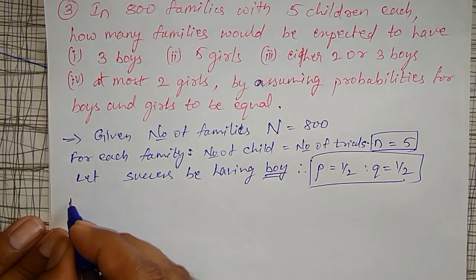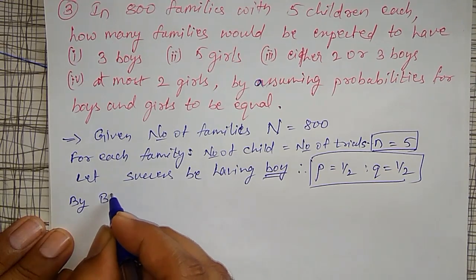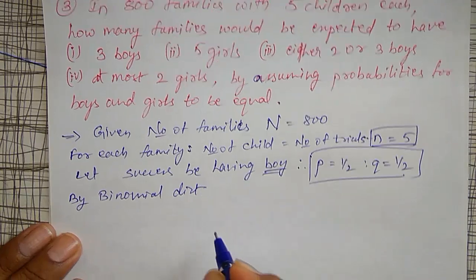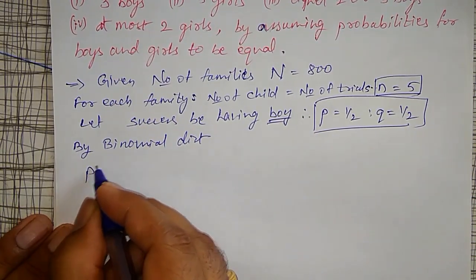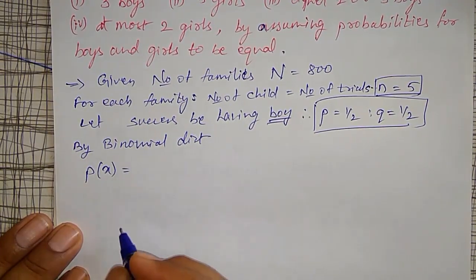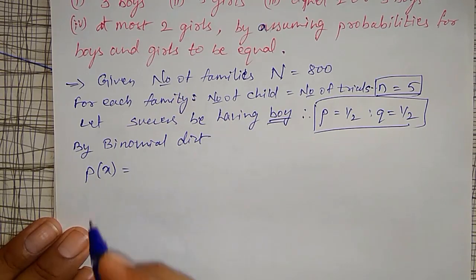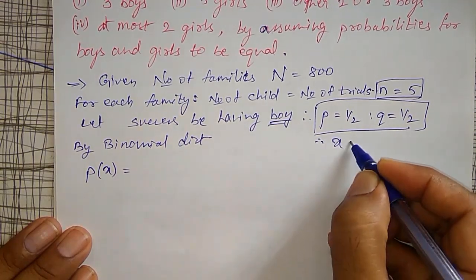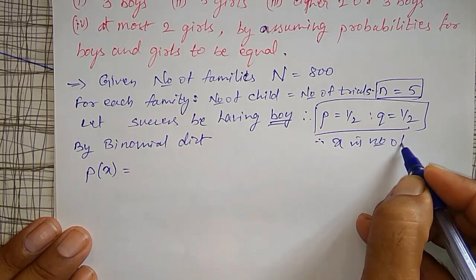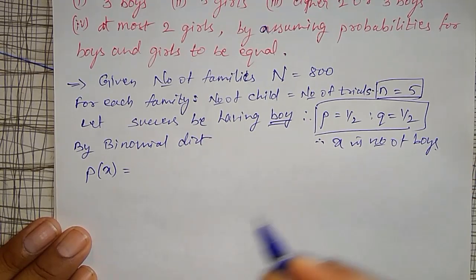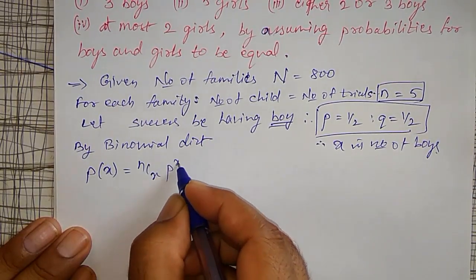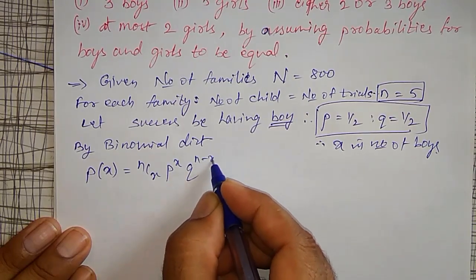Therefore, by binomial distribution, probability of x successes, where x is the number of boys here, is nCx p raised to x, q raised to n minus x.